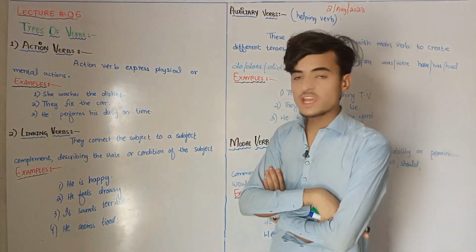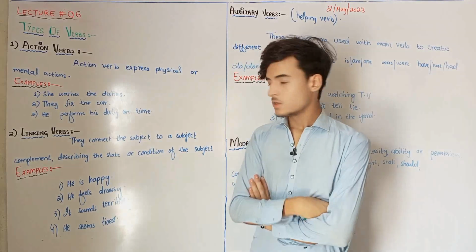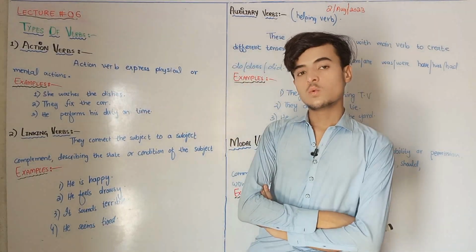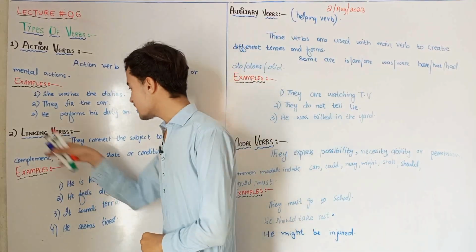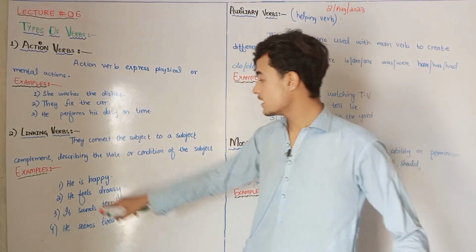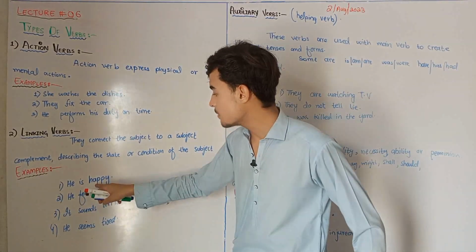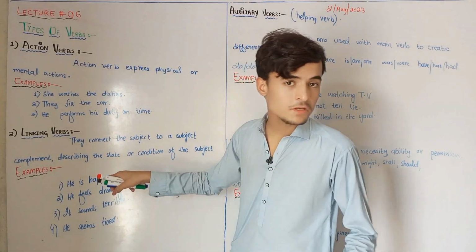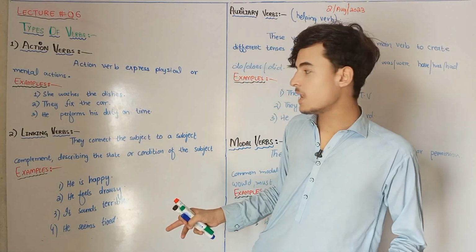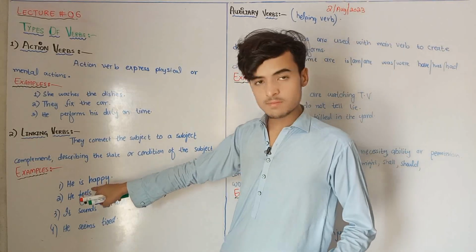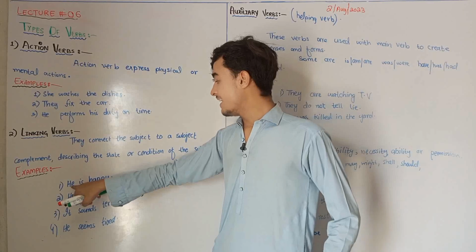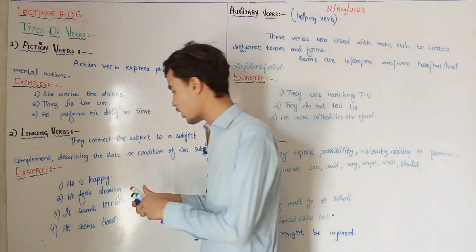It describes the state or the condition of the subject. For example, he is happy. So here, happy acts as a linking verb. How? Because it links your subject with a complement. Happy is a complement because happy is not receiving any action here. So therefore, we can call it a linking verb. So we can call it a complement. So he is happy. Here, is links these two, subject and complement.